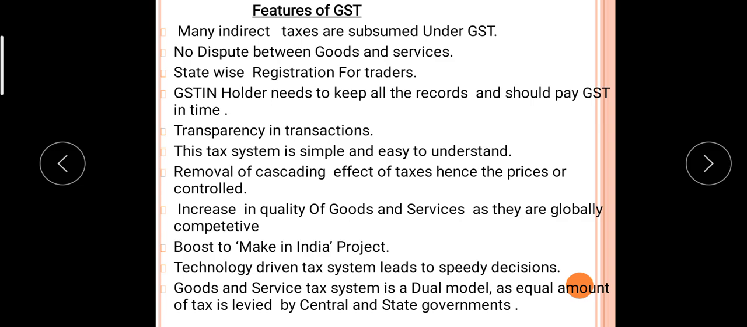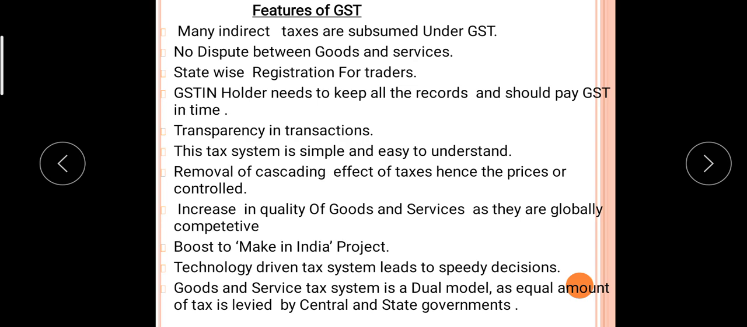Many indirect taxes are subsumed under the GST. No dispute between goods and services. State-wise registration for the traders. GST IN holders need to keep all the records and should pay the GST in time. Transparency in the transaction. This tax system is simple and easy to understand. Removal of cascading effect of taxes, hence